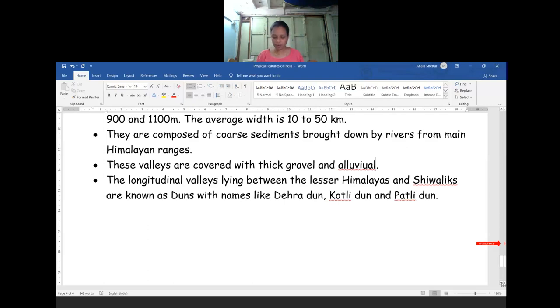The Purvanchal comprises the Patkai Hills, the Naga Hills, Manipur Hills, and Mizo Hills, where the Brahmaputra river is flowing on the easternmost boundary, that is, beyond the Dihang River. That kind of region we call the Purvanchal region, or the eastern hills and mountains. These are covered with dense forest. It is covered with very deep forest in this region, and mostly this kind of forest is in the parallel ranges and valleys.